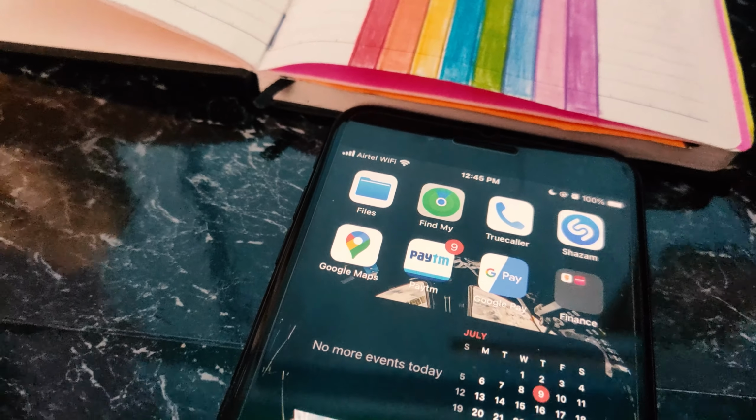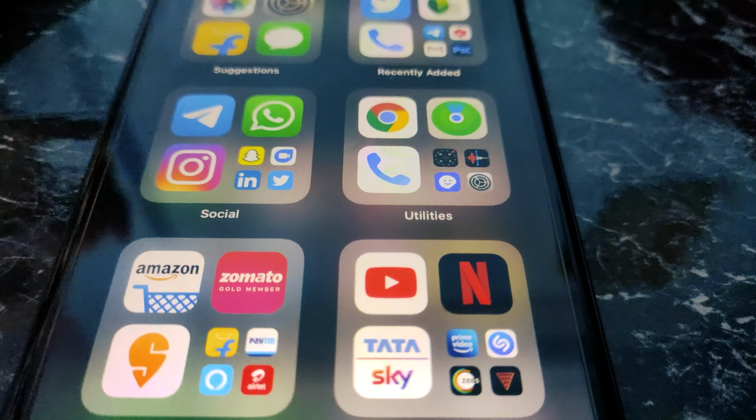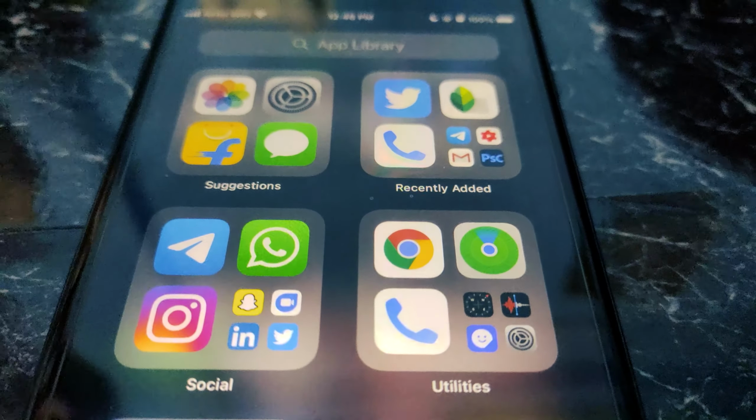Today we are going to review the iOS 14 Beta 2 which was released yesterday, and also we'll check out Apple Pay in India. Without wasting any further time, let's get into the video.